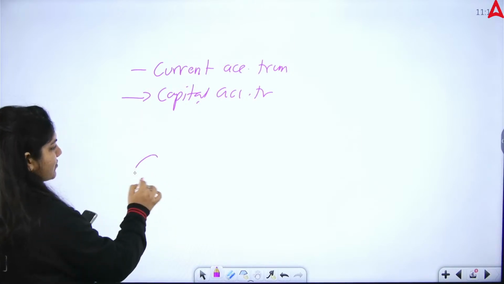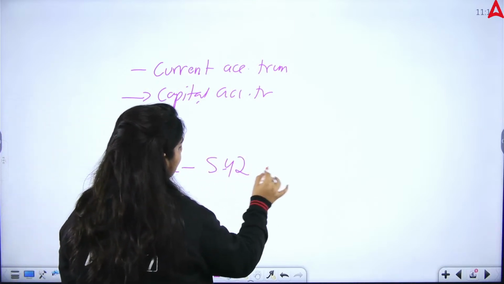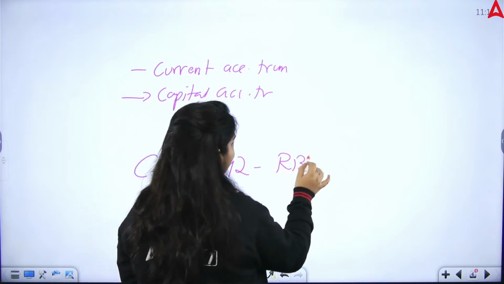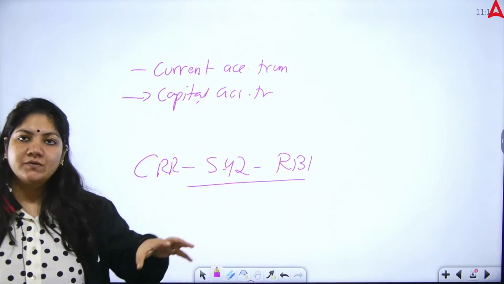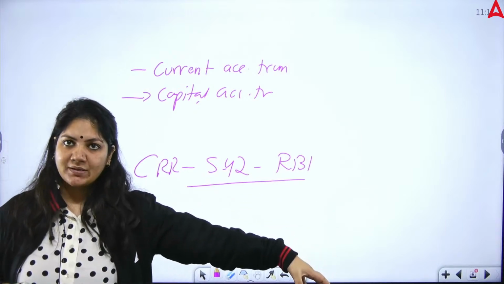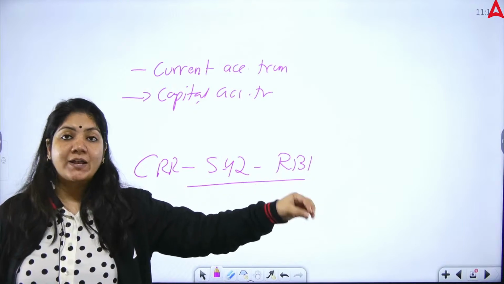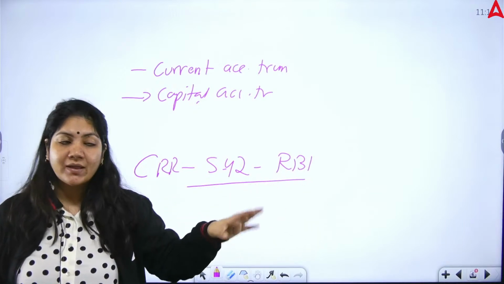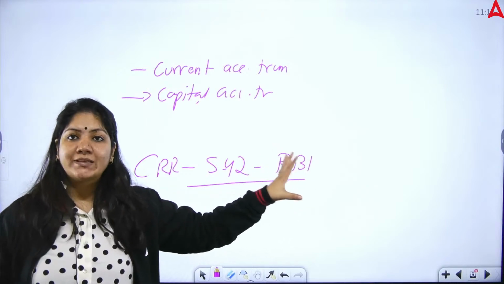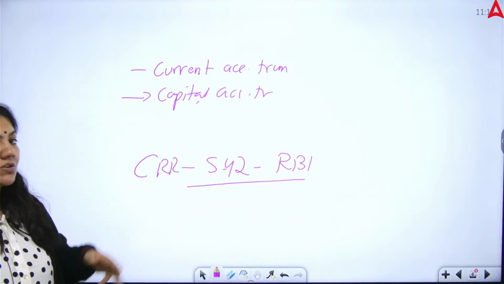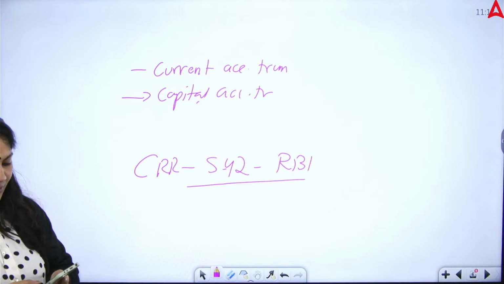Geeta ma'am, cash reserve ratio is given in section 42 of the Reserve Bank of India Act, in which the bank has to keep some reserve cash with the RBI. No interest will be given to any bank for keeping the money with the RBI. So this is your cash reserve ratio.